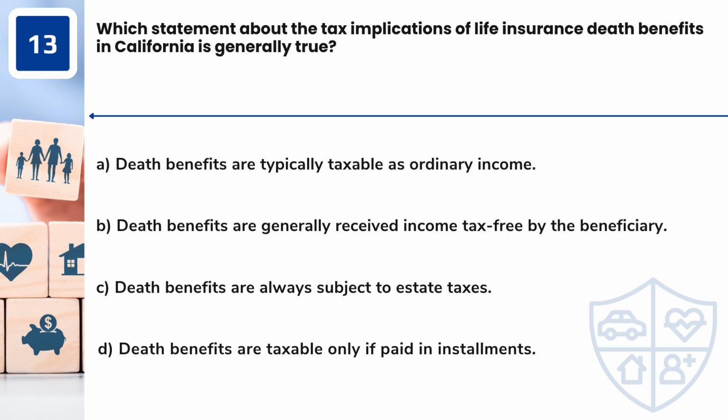Question 13. Which statement about the tax implications of life insurance death benefits in California is generally true? A. Death benefits are typically taxable as ordinary income. B. Death benefits are generally received income tax-free by the beneficiary. C. Death benefits are always subject to estate taxes. D. Death benefits are taxable only if paid in installments.